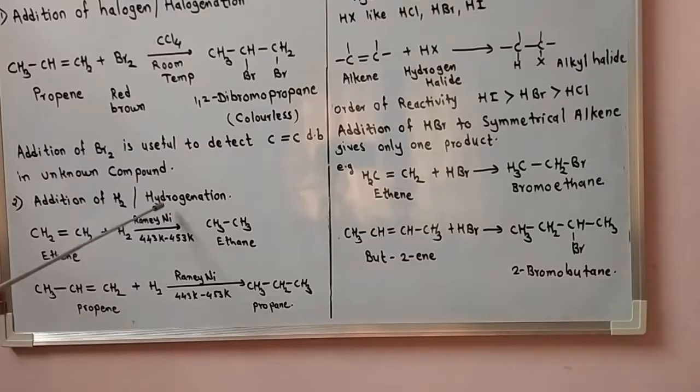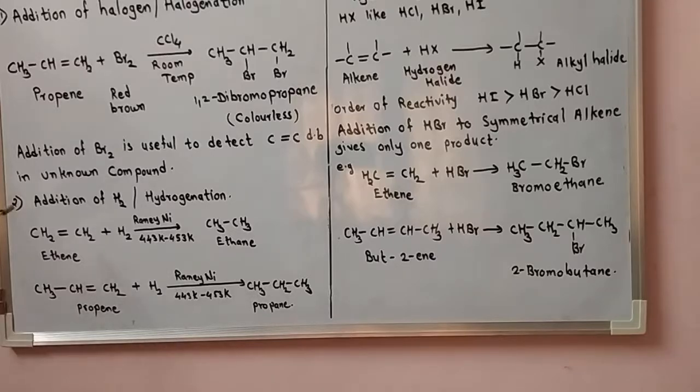This reaction is called the hydrogenation reaction. Example, ethene CH2=CH2 plus hydrogen in the presence of the catalyst Raney nickel at a temperature of 443 Kelvin to 453 Kelvin gets converted to ethane CH3-CH3. Propene CH3CH=CH2 plus H2 in the presence of the catalyst Raney nickel at this temperature, hydrogen is added across the carbon-carbon double bond and it gets converted to CH3CH2CH3, that is propane.